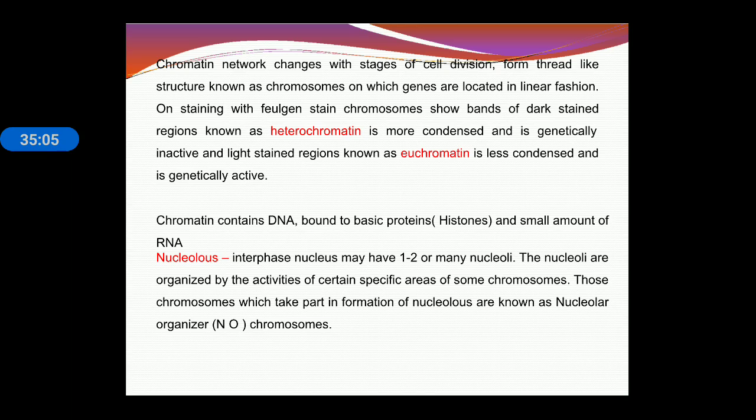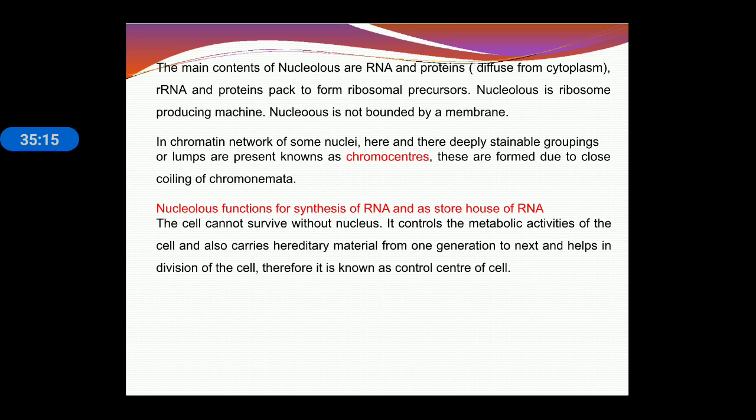The nucleolus is present at the center of the nucleus, and it contains some chromosomes. The main contents of the nucleolus are RNA and protein. RNA and protein pack to form ribosomal precursors. The nucleolus is a ribosome producing machine. The nucleolus is not bounded by a membrane. It functions in the synthesis of RNA and acts as a storehouse of RNA.